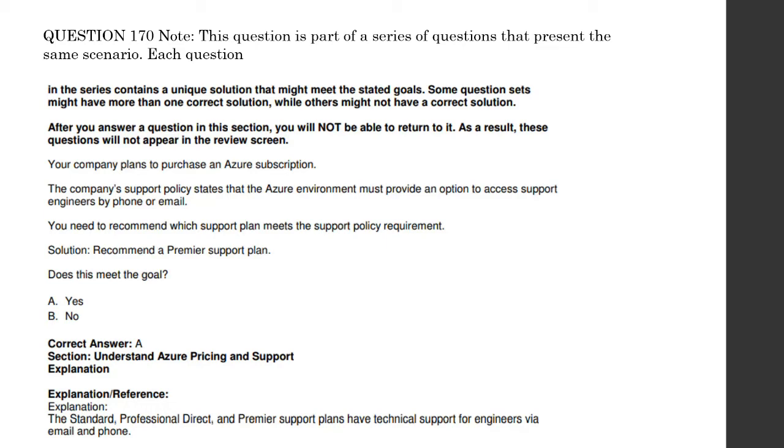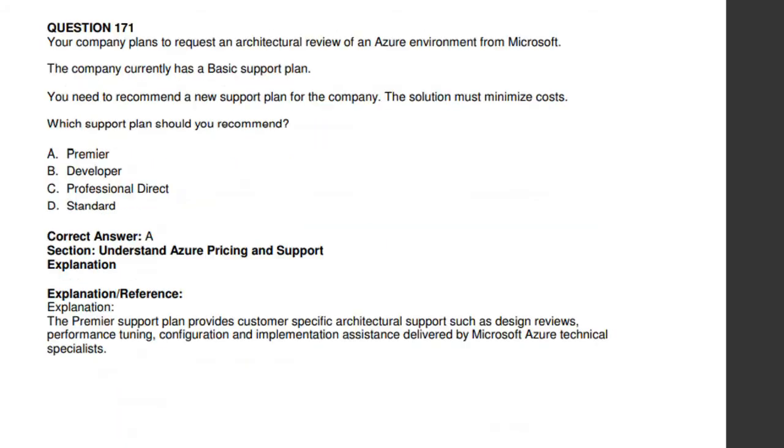Okay, so I hope that by studying the explanation and the hierarchy of this access, you can answer 3 or 4 questions. Okay, the next question is a similar type of question. This company currently has a basic support plan. Then your company plans to request an architectural review of an Azure environment from Microsoft. You need to recommend a new support plan for the company. That solution must minimize cost. Okay, which support plan should be used?